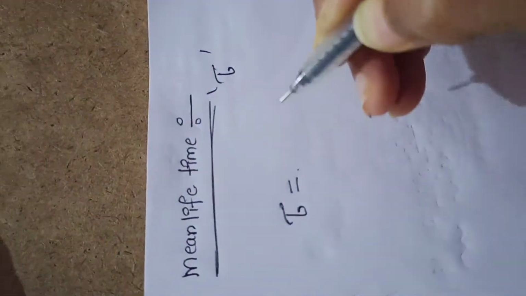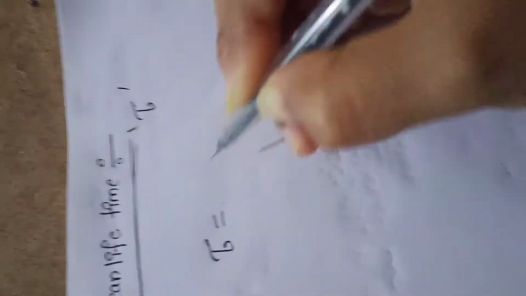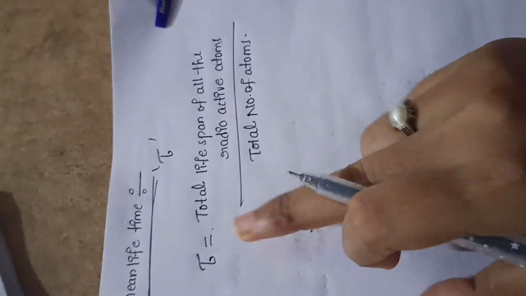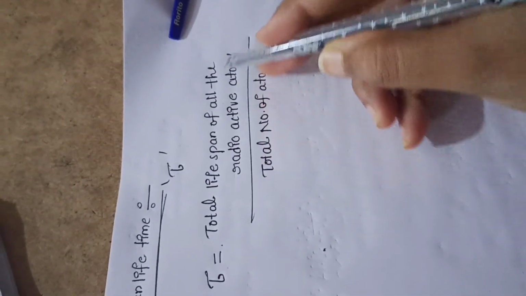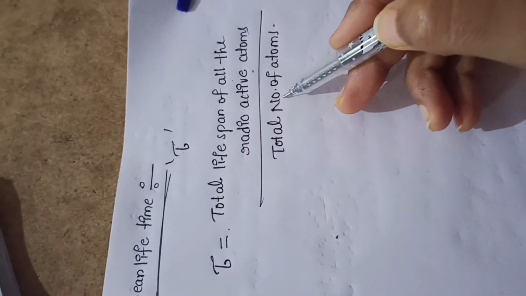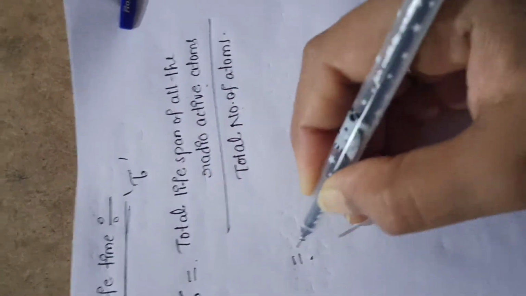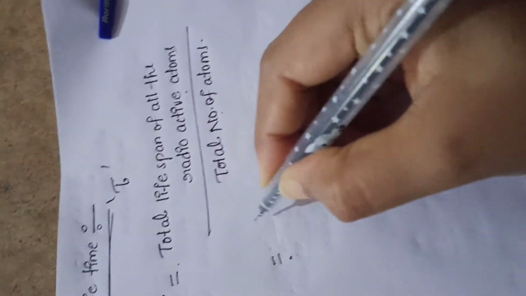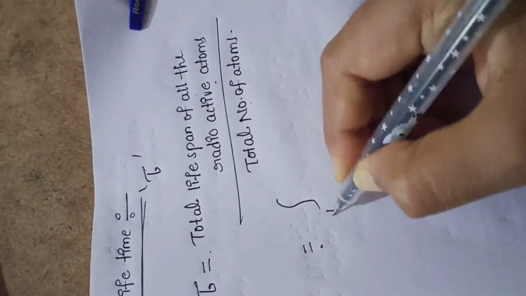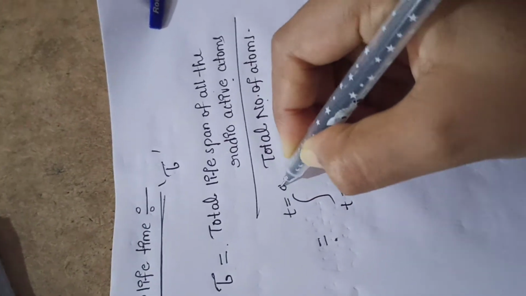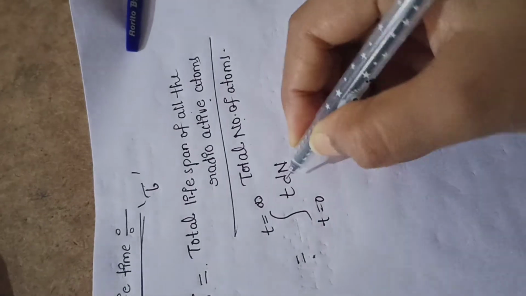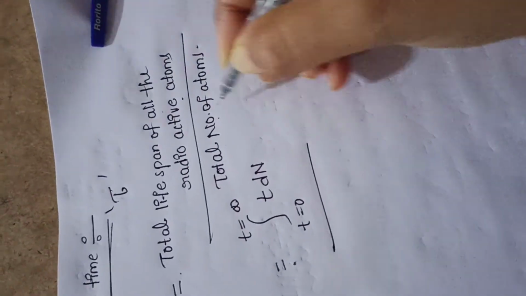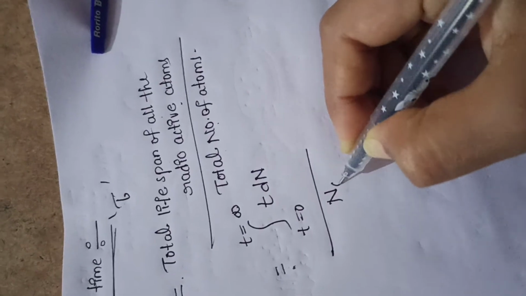The mean lifetime is denoted by tau, and it is defined as the ratio between the total lifespan of all the radioactive atoms to the total number of atoms. So the total lifespan of all the radioactive atoms is the integration from time t equals 0 to t equals infinity of t dN, with the changing number of atoms, divided by the total number of atoms in the radioactive substance, N0.